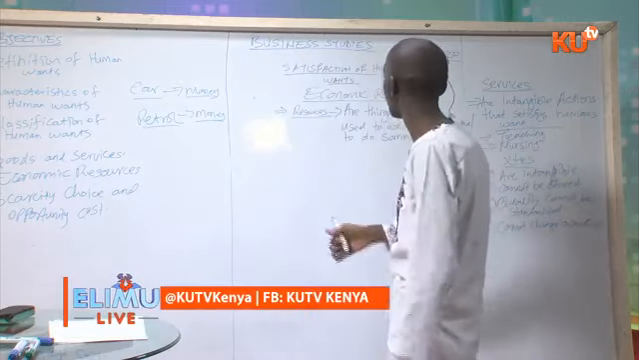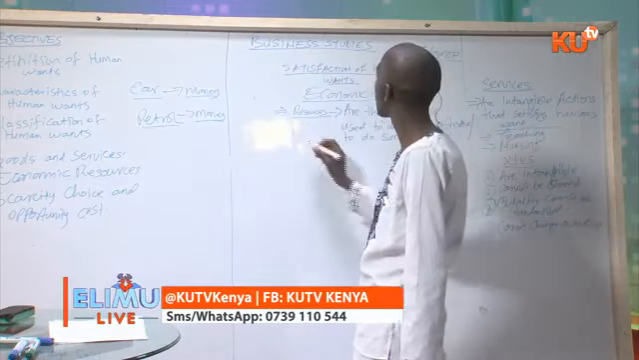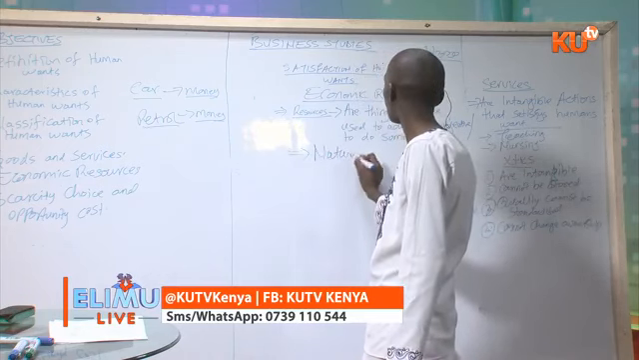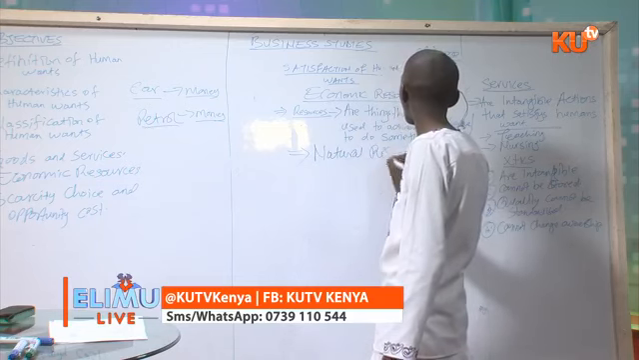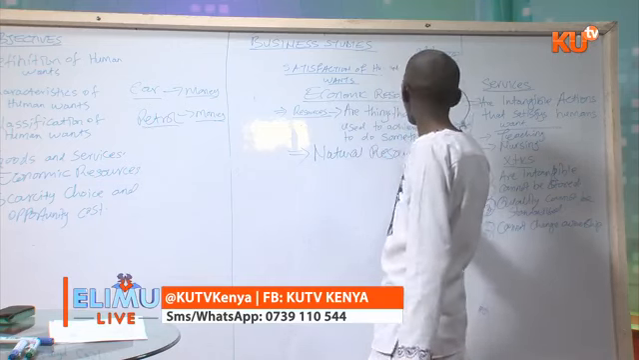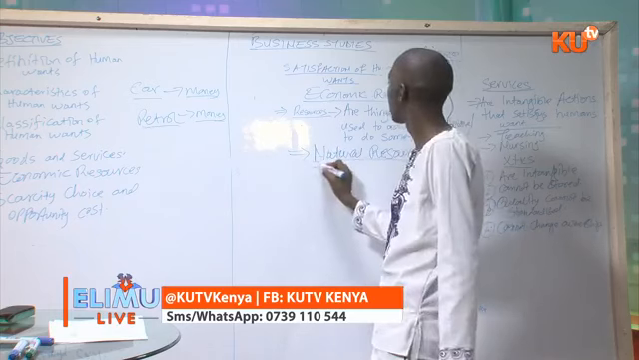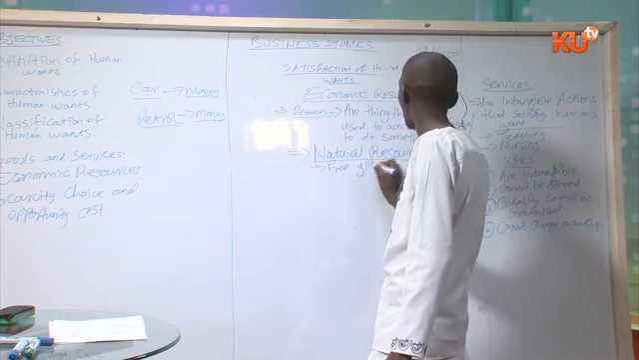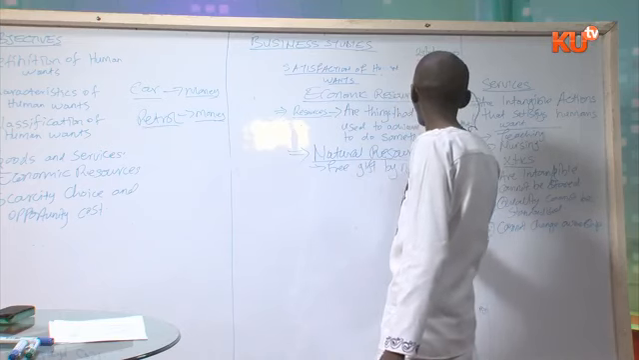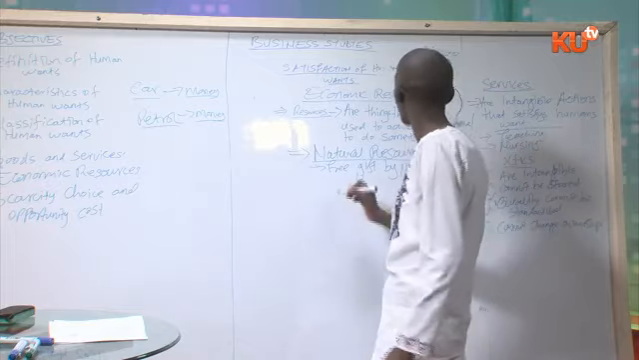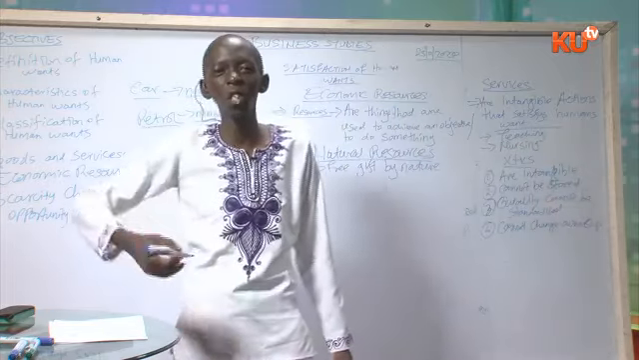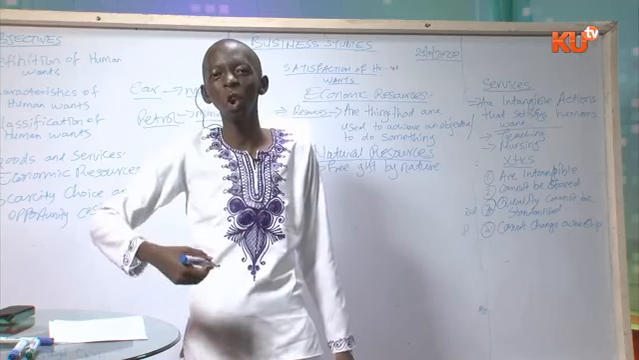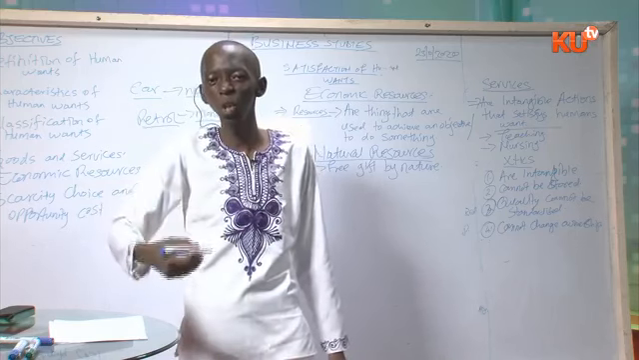And resources are classified into three. We have natural resources. Natural resources are resources that are given free, as a free gift by nature. They are called natural resources. Natural rivers, natural oceans, all those are natural resources.